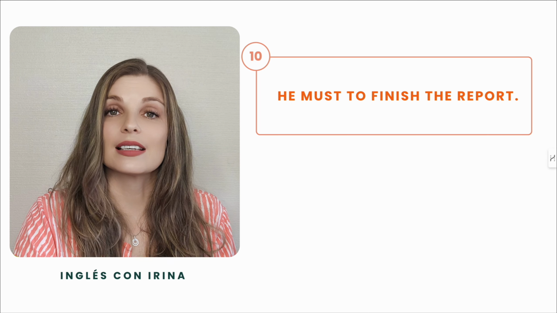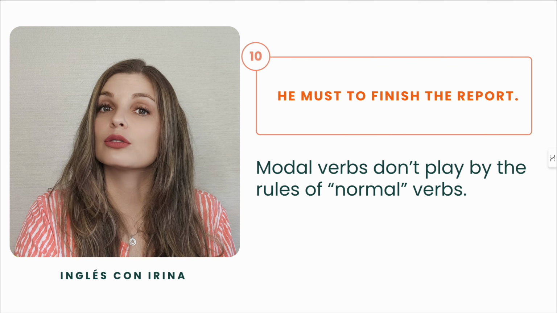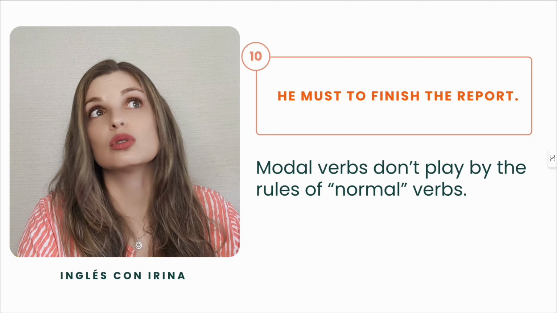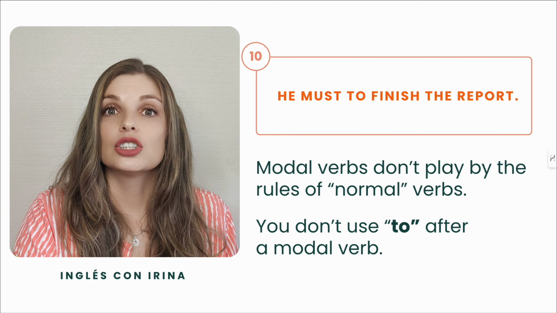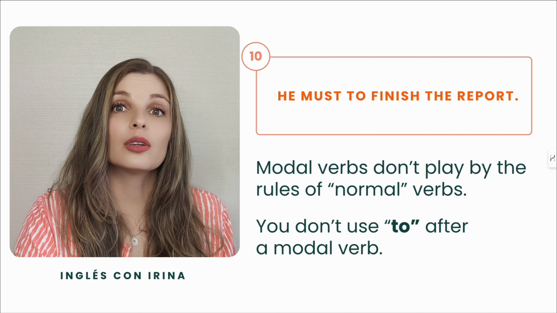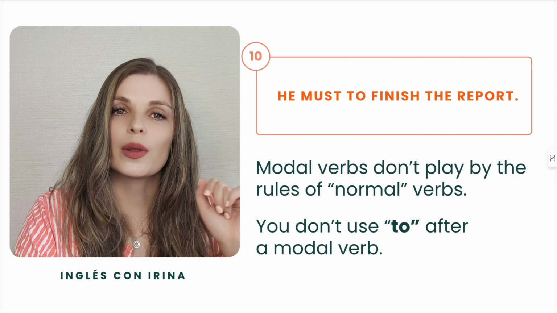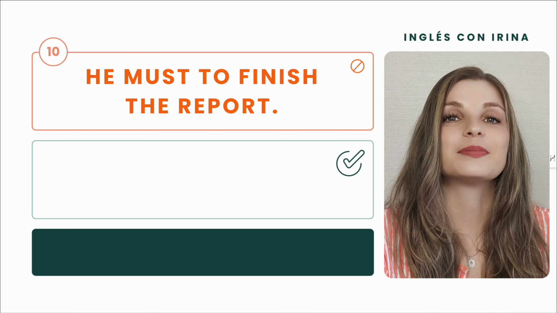What's wrong is that when we use modal verbs, they are different from normal verbs. And modal verbs don't follow the rules of normal verbs, right? So we have to between normal verbs, but if we are using a modal verb, we don't need to after it. So knowing that, how would you correct the sentence?